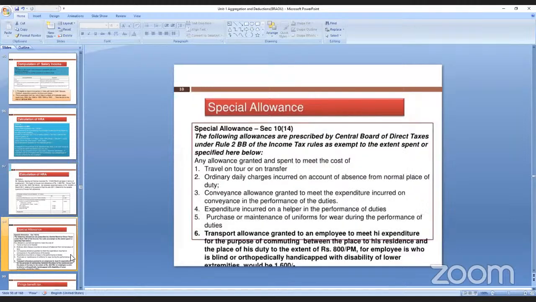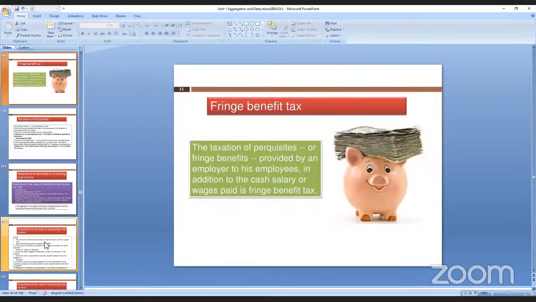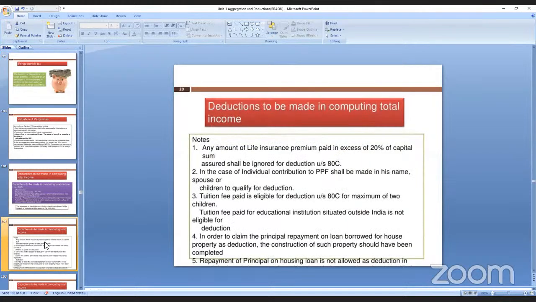Now, these are the special allowances and deductions to be made in computing total income. One is 20% of capital sum, that is life insurance, which comes under section 80C.